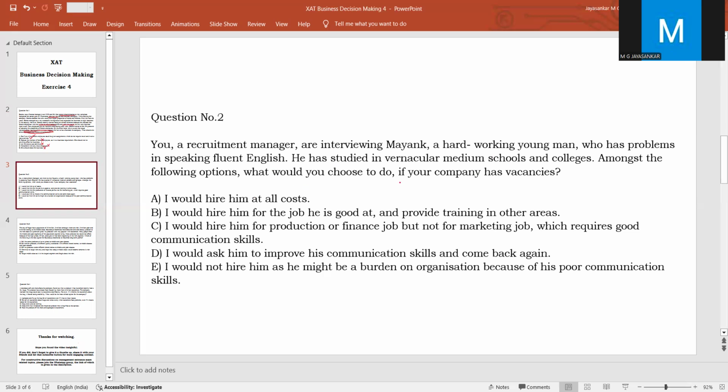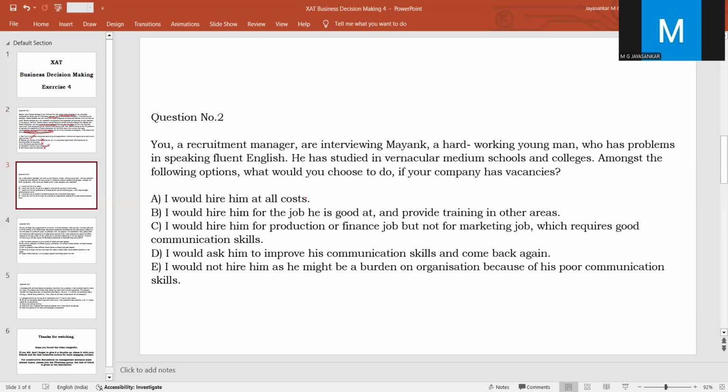So as a recruitment manager, what you should do if your company has vacancies? So there are vacancies available. This guy is a hardworking man. So what is your best course of action? Option A: I would hire him at all costs. Means irrespective of his weakness, I would hire him.